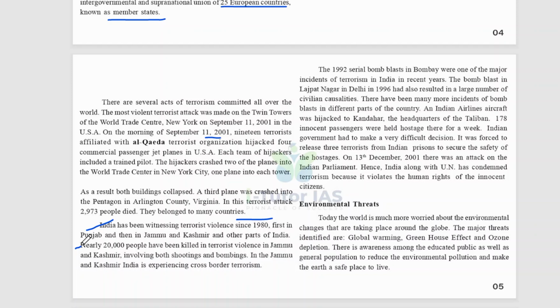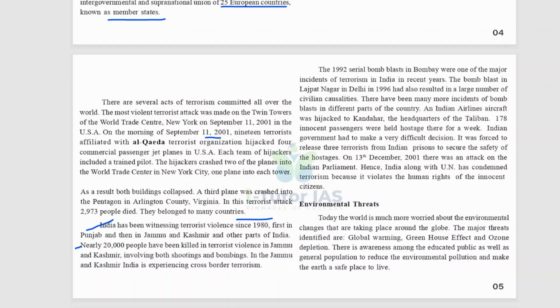178 innocent passengers were held hostage there for a week, and the Indian government had to make very difficult decisions. It was forced to release three terrorists from Indian prisons to secure the safety of the hostages. And on 13 December 2001, there was an attack on the Indian Parliament. Hence India, along with the UN, has condemned terrorism because it violates the human rights of innocent citizens.